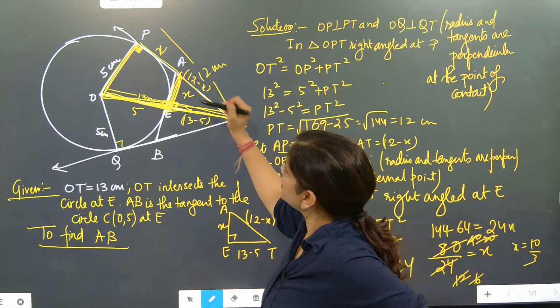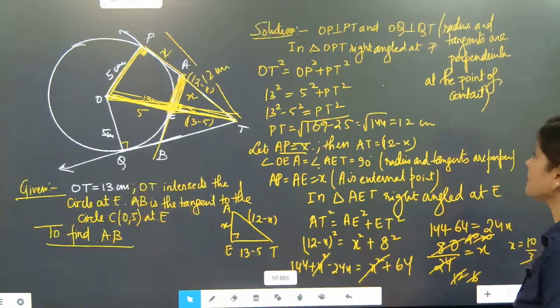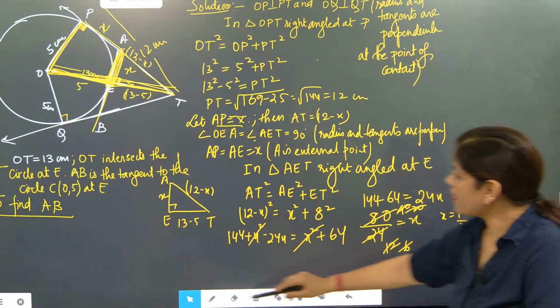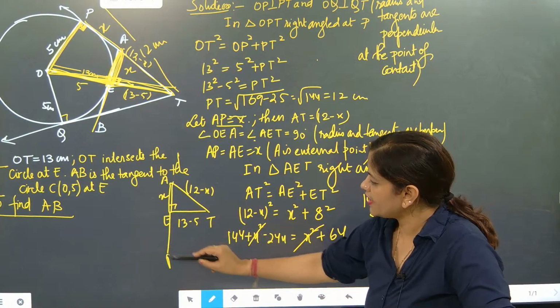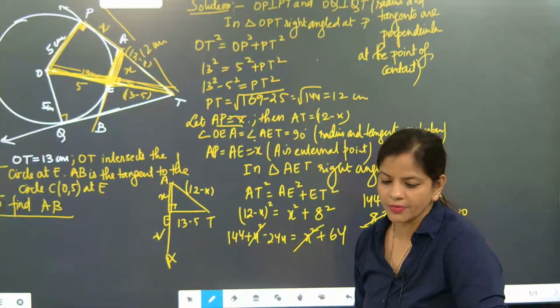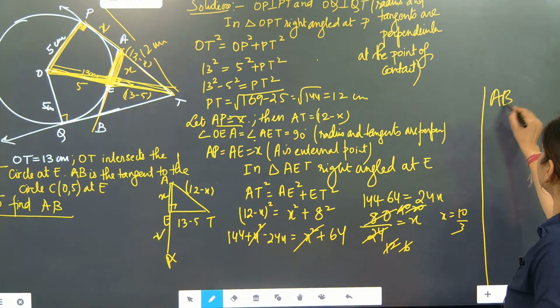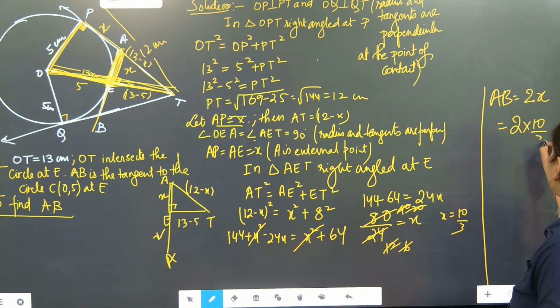X is coming as 10 by 3. But we have to find total AB now. AE part is coming as x, but we don't have to find AE. We have to find AB. So this is also becoming x. So how much will it become? AB is 2 times x, that is 2 into 10 by 3, that is 20 by 3 centimeter.